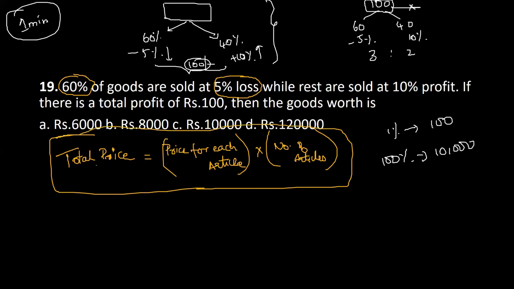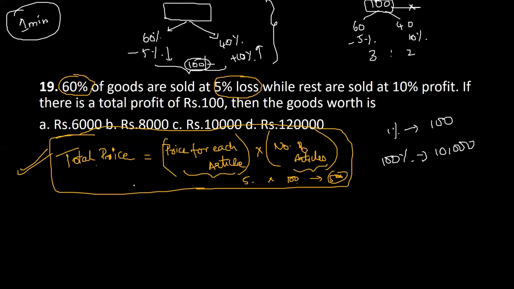Say yes or no, thumbs up or thumbs down. This is the basic thing. If we want to find the total price, we want the price for each article into the number of articles. Let's say the price for an article is 5 rupees and the number of articles is 100. Then the total price is 500. If it is 6, again it will be 600. Whatever the numbers are, it will vary according to the question.